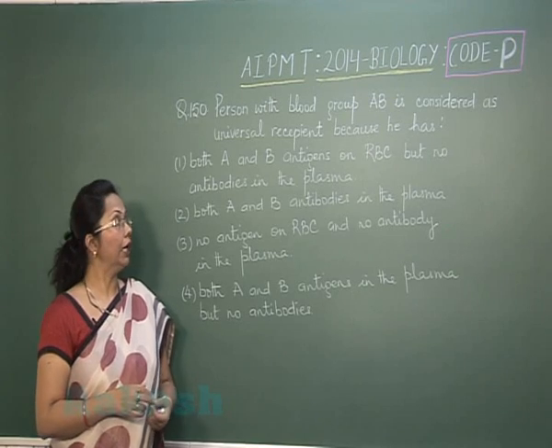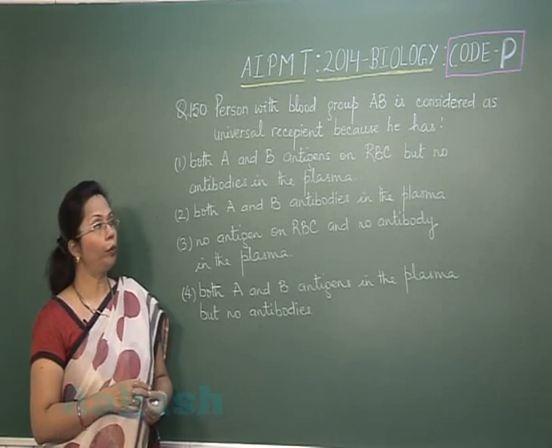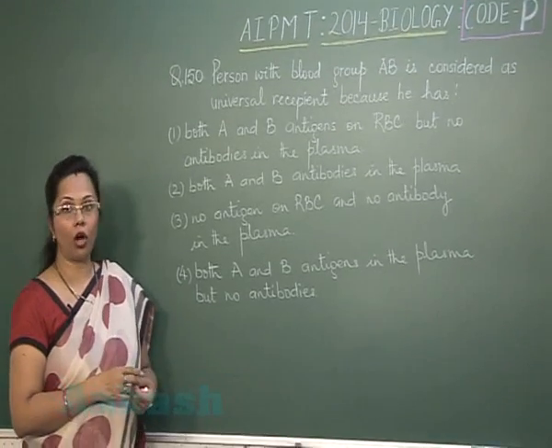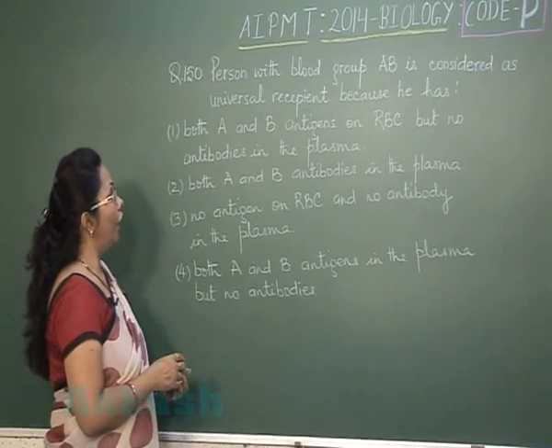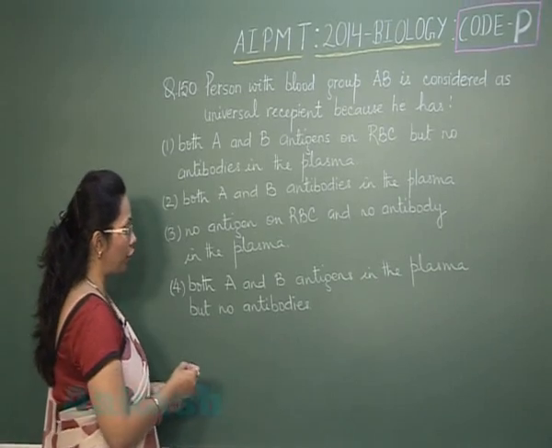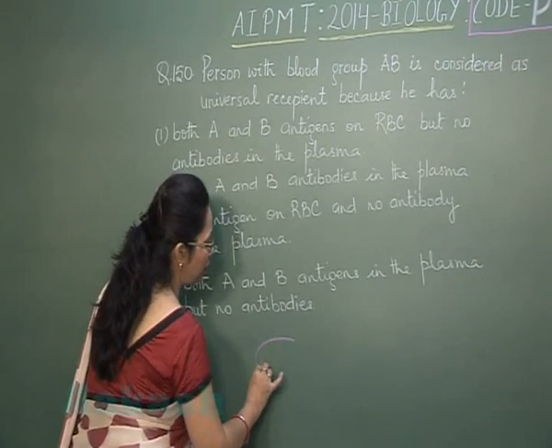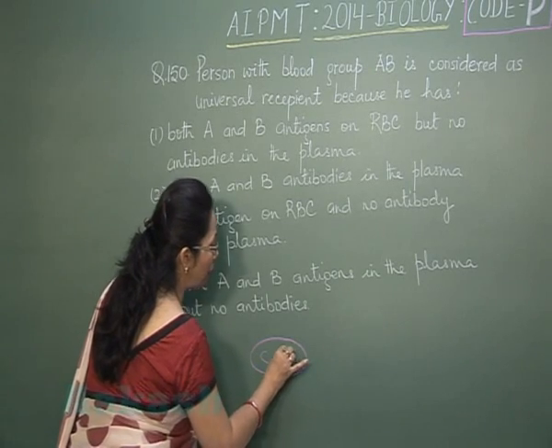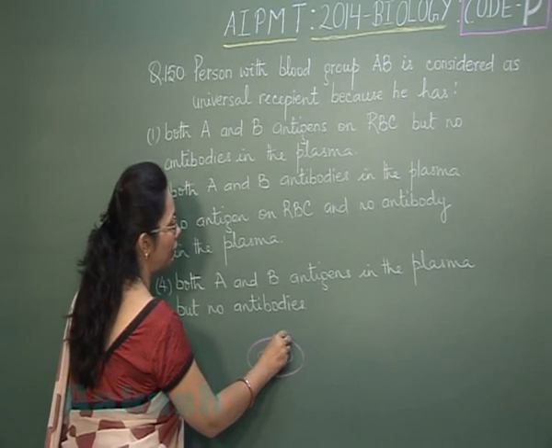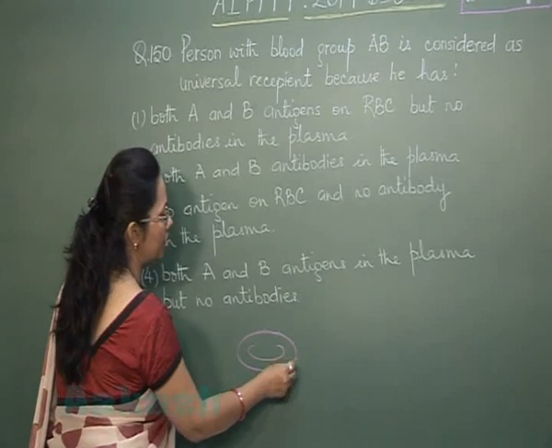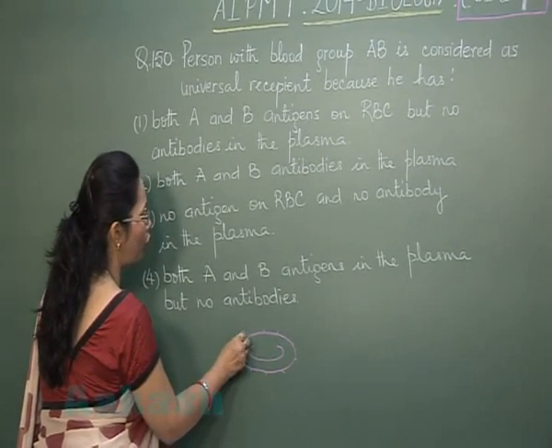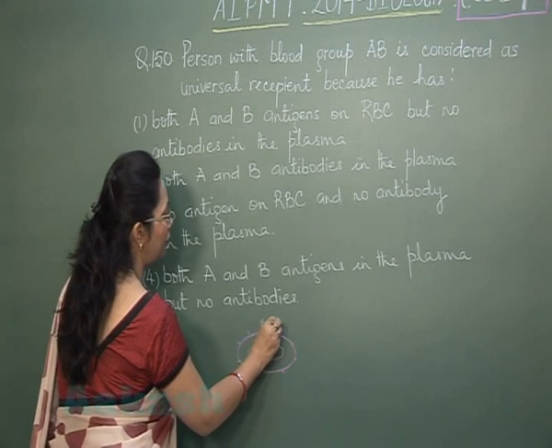Question 150. Person with blood group AB is considered as universal recipient because he has, now the person who has blood group AB, their RBCs on the membrane have antigens, and these antigens, which are made up of glycoproteins, they are of both A and B types.